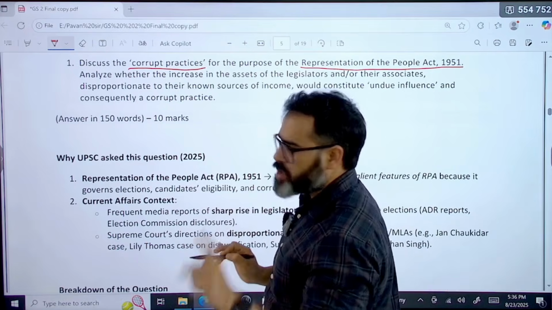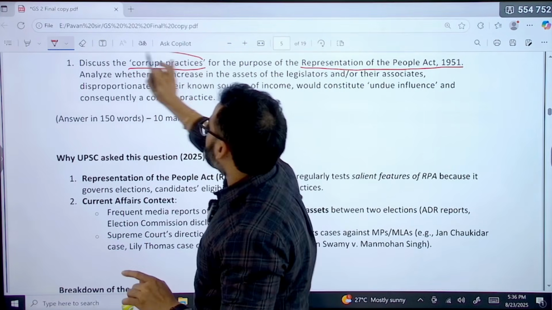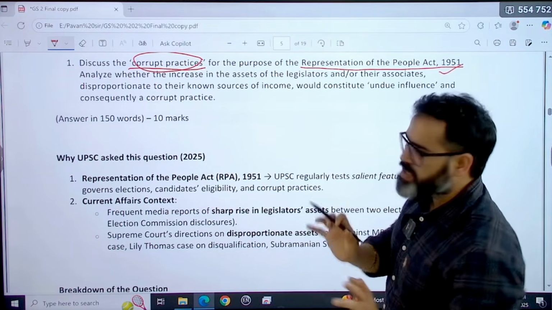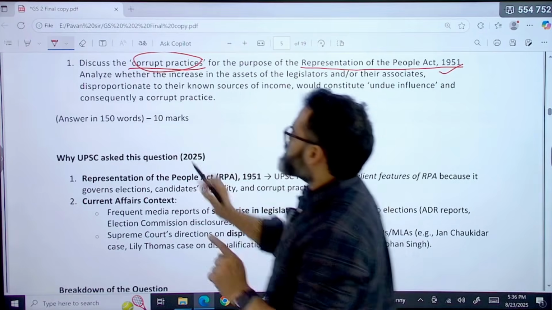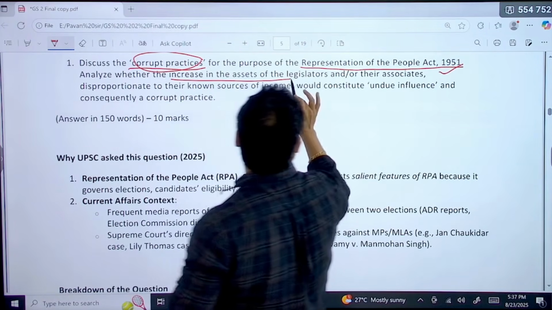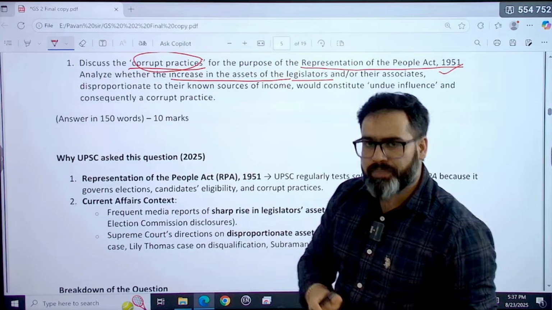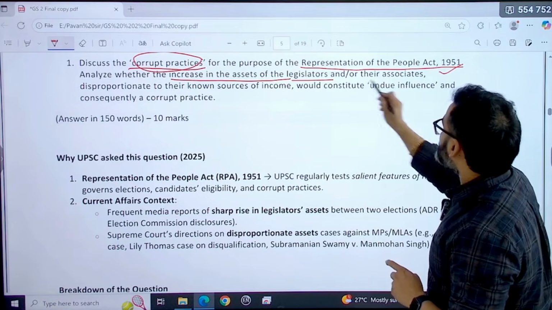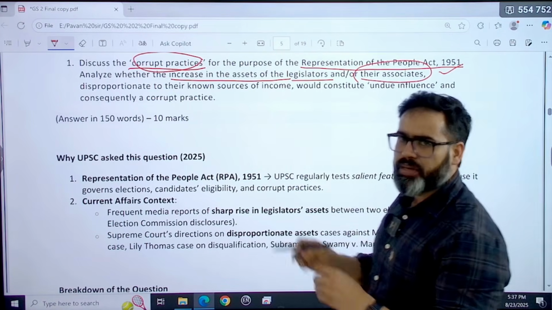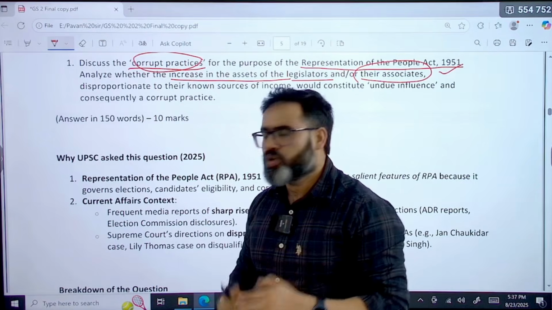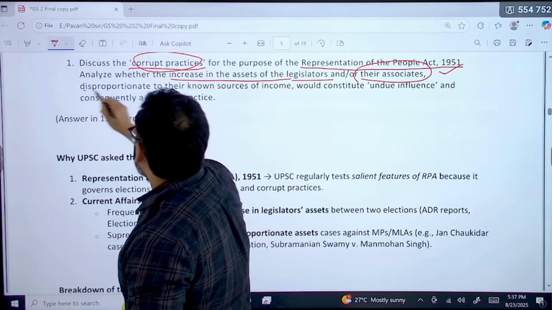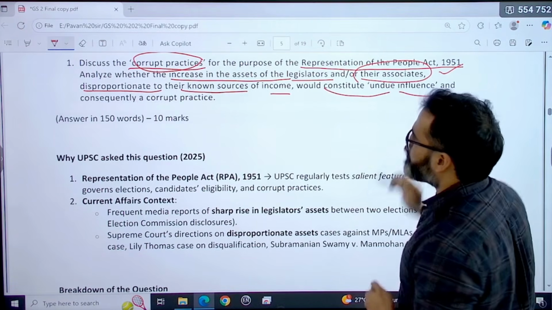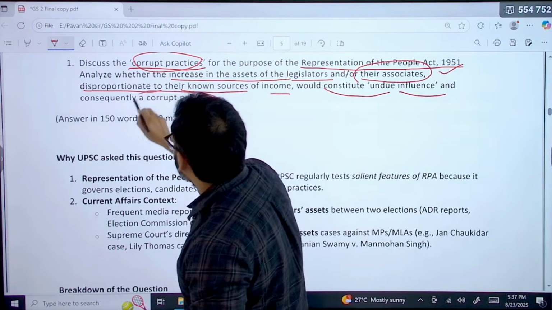Analyze whether an increase in the assets of a legislator, meaning MP and MLA, or their associates, in the sense of their family members and colleagues, because their income also increases, disproportionate to their known sources of income, would constitute undue influence and consequently a corrupt practice.